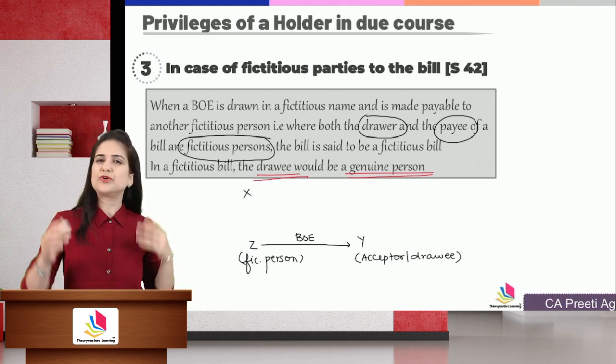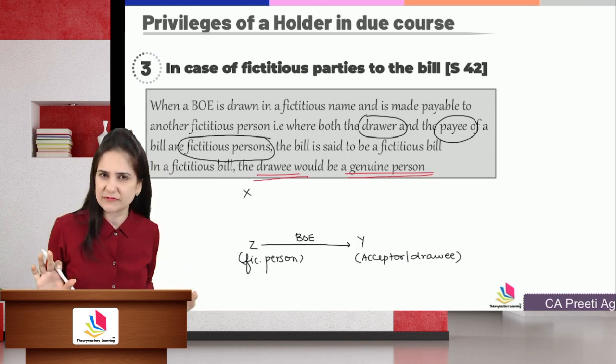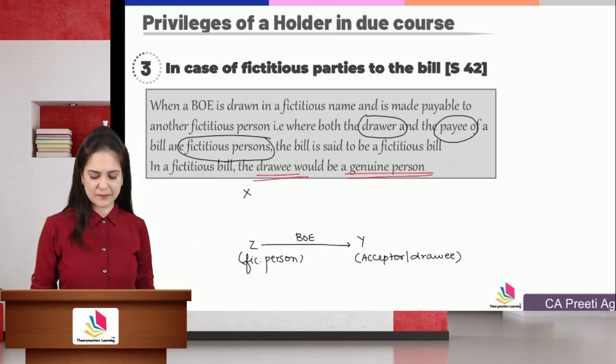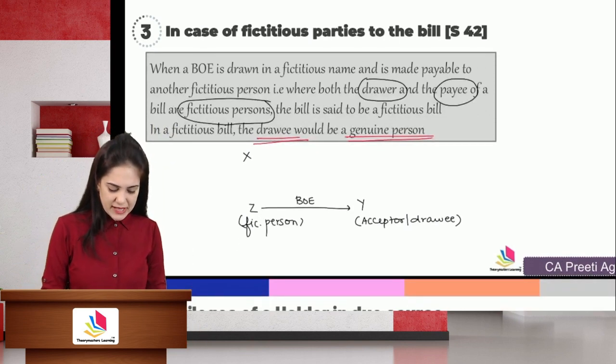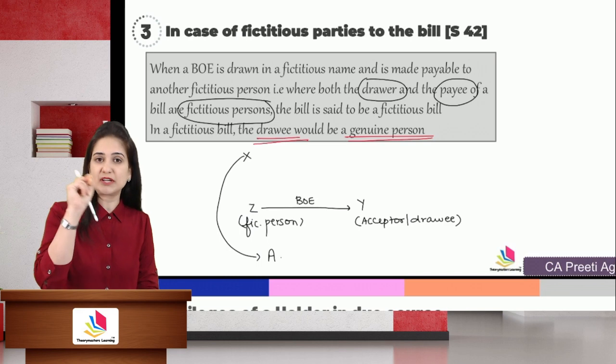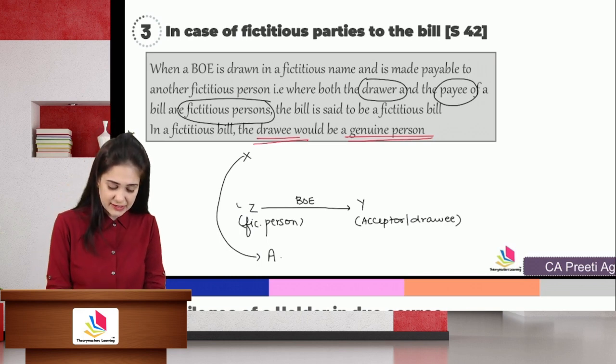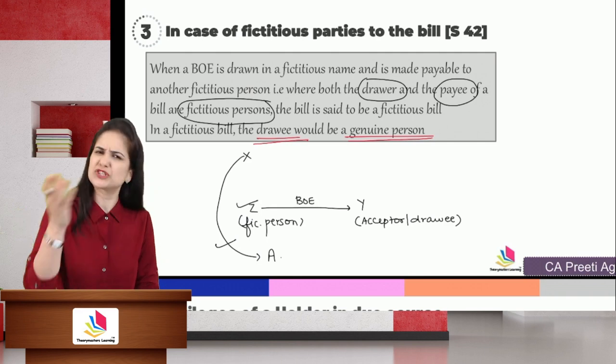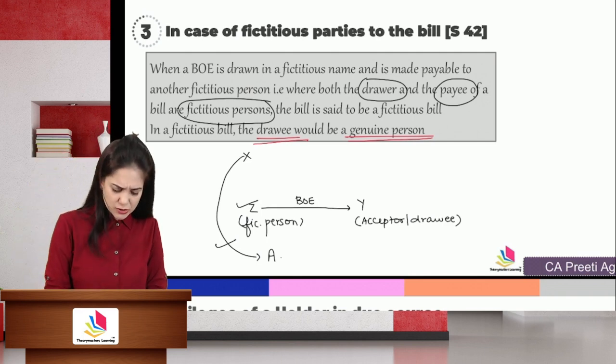So X drew a bill in the fictitious name of Z, got it accepted by Y. He then endorsed it to A by signing in the fictitious name of Z. So he created Z's signature. He created the first endorser signature, which can be Z or any payee. Okay, so let's say that P is the payee and he is also a fictitious person.